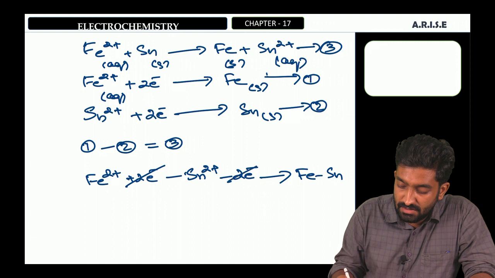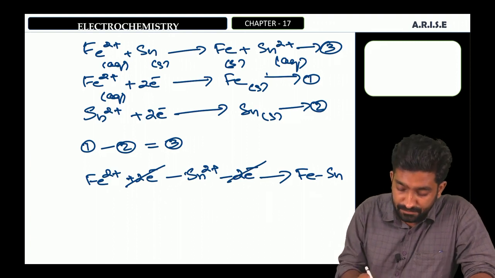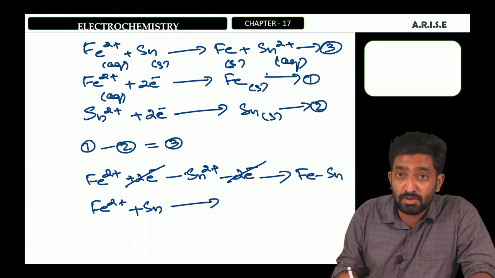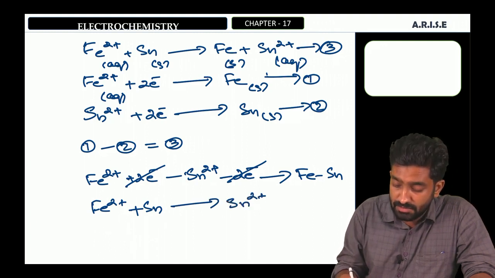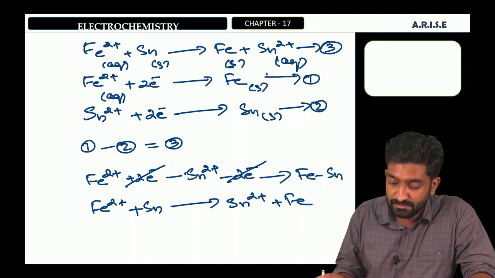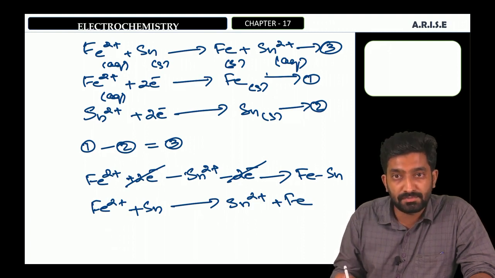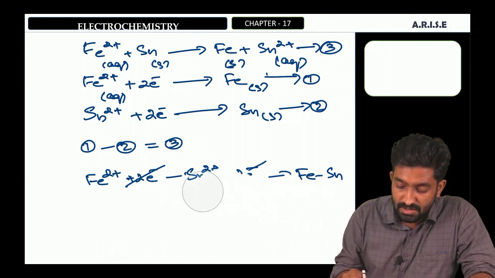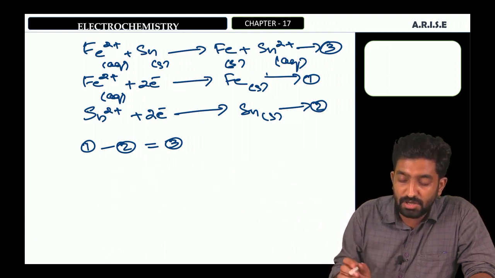You can cancel the electrons. Fe2 plus and Sn will go to the reactant side and Sn2 plus will go to the product side, with Fe. That is the overall reaction. So the relationship between these 3 equations is 1 minus 2 is equal to 3.